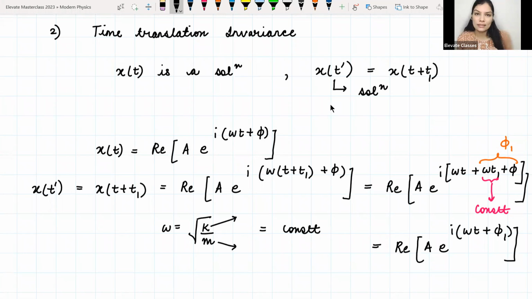If you change the place from where you are looking at the motion, मतलब अगर तुम कहीं टाइम में आगे जाके same motion को देखने की कोशिश करते हो, तो that will not change the nature of the solution for simple harmonic motion. सिंपल हार्मोनिक मोशन में हमेशा वो एक बार ऑसिलेशन कर रहा है, तो it will keep on oscillating. So wherever you go in time, you will always be able to see that oscillatory motion. ठीक है, so these are the two important properties of the solution for a simple harmonic oscillator.